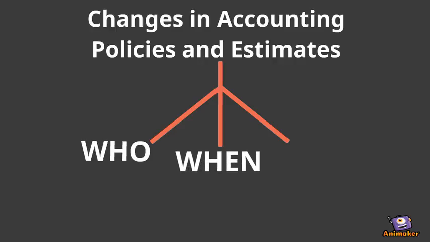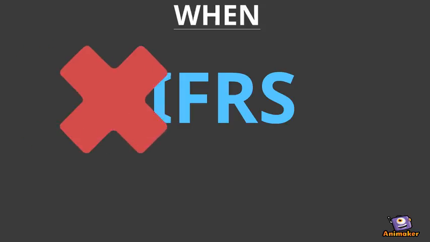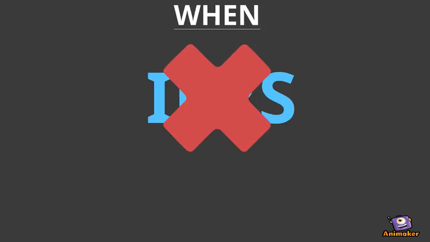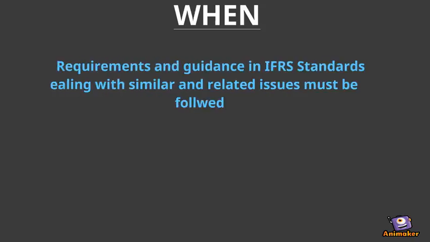Next, let's look at when these changes occur. Changes in accounting policies and estimates occur in the absence of an IFRS standard that is specific to a certain transaction. In that case, management would create its own set of accounting policies that relate to the current situation, but they do have to go off a couple of criteria.